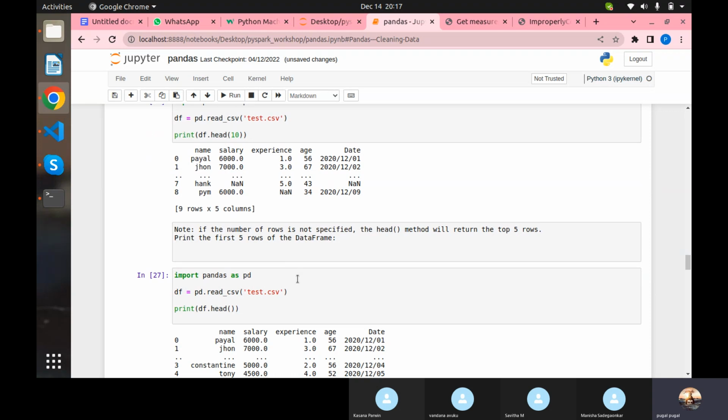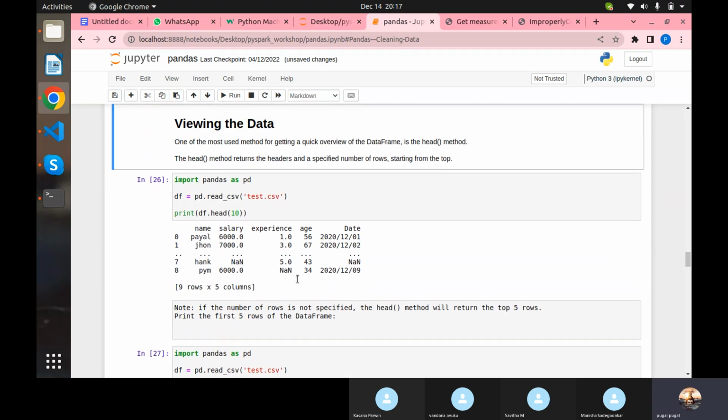Head I already showed you yesterday. Head means by default it will give you 5 rows, but if you pass a number, say 10 rows, it will return 10 rows. Here we don't have 10 rows, so it is returning the 4 rows, because the maximum rows I have set is 4. So toString, head operation, tail operation, we have already seen yesterday.